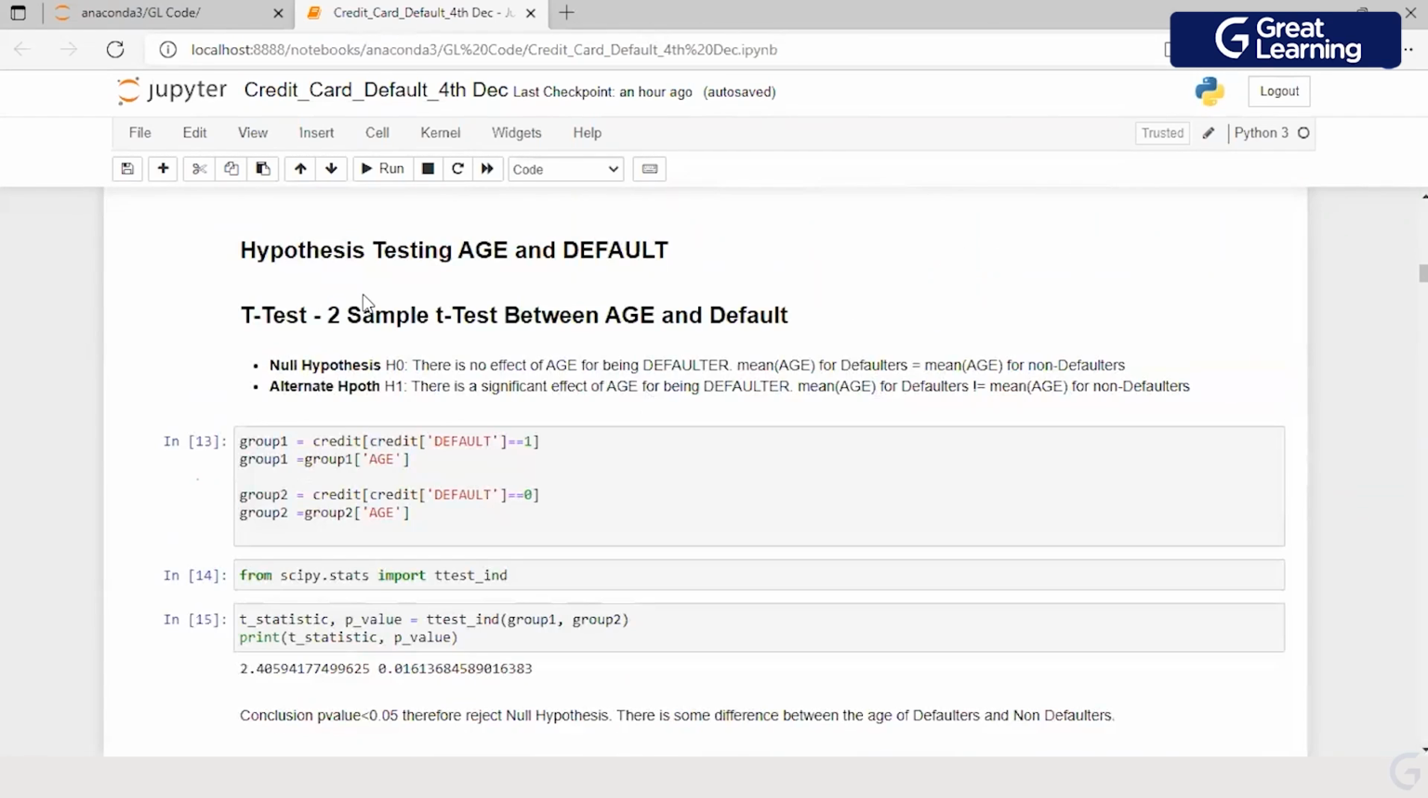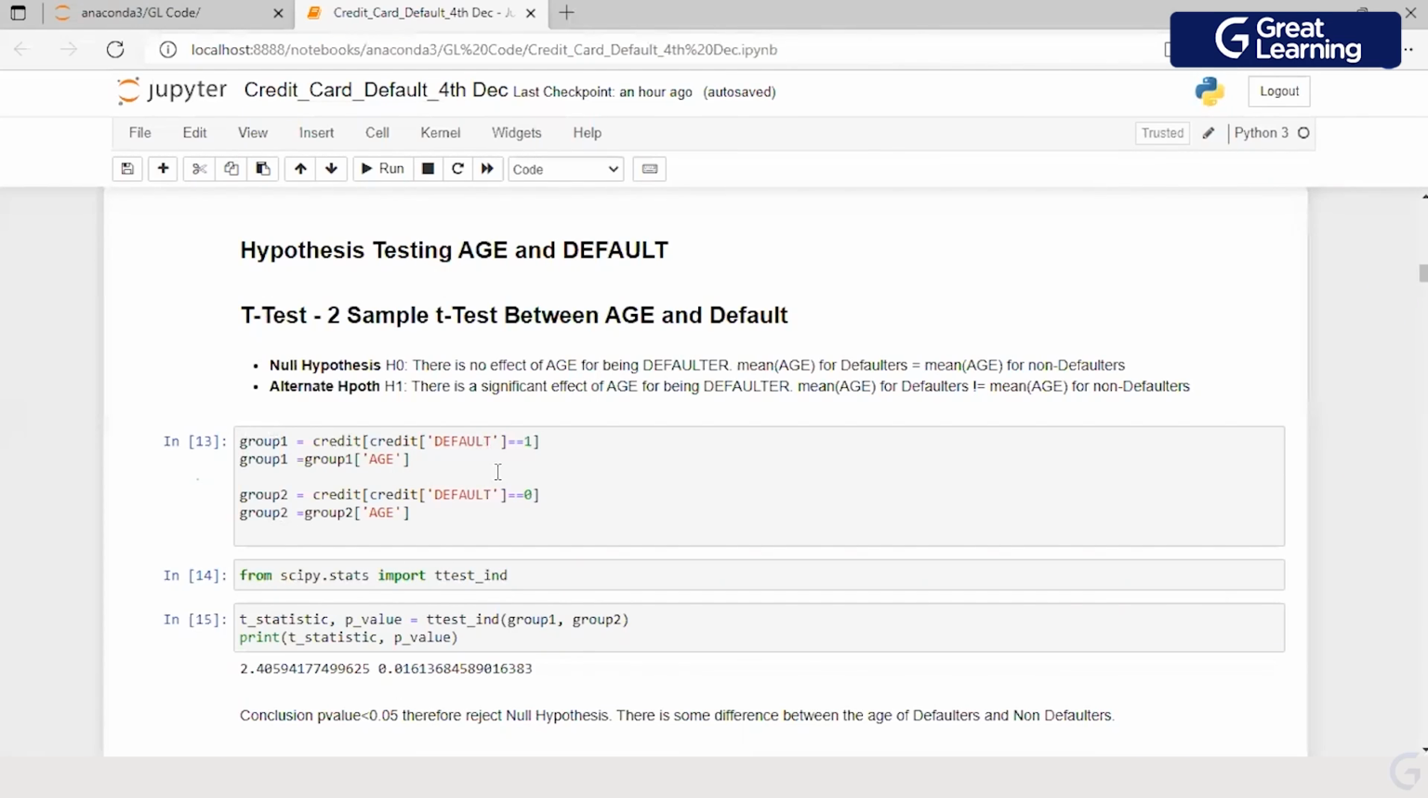Now, the test which we are performing here is a 2 sample t-test. Why are we doing a 2 sample t-test? Because you have 2 levels available in default, right? What a 2 sample t-test would do is, because I have 2 values, I consider one sample for a defaulter and another sample for a non-defaulter. What will be the hypothesis? There is no effect of age on being a defaulter or a non-defaulter, which means the mean age of a defaulter is equal to the mean age of a non-defaulter. What is the alternate hypothesis? That yes, there is a difference.